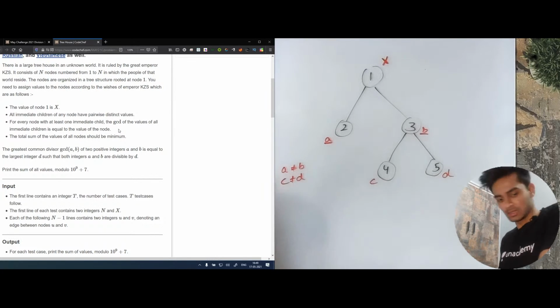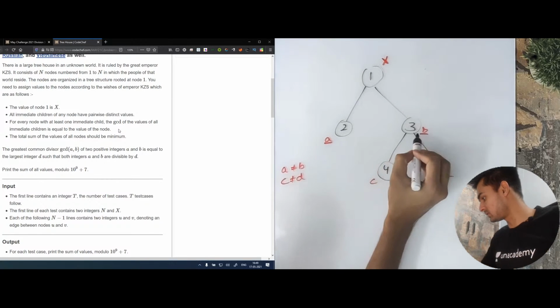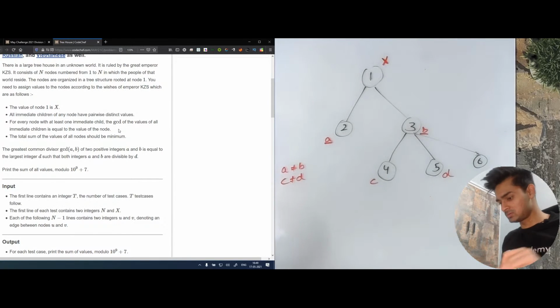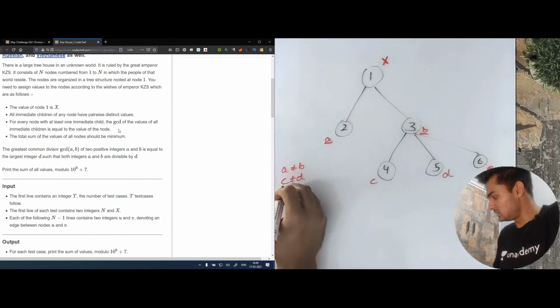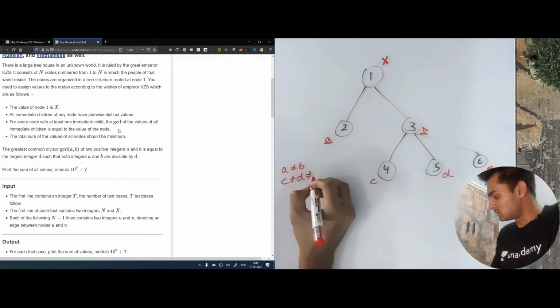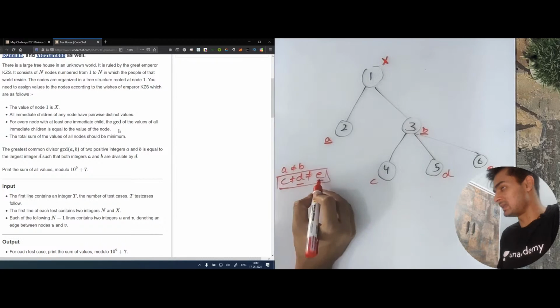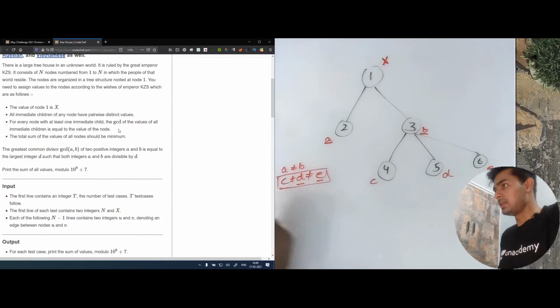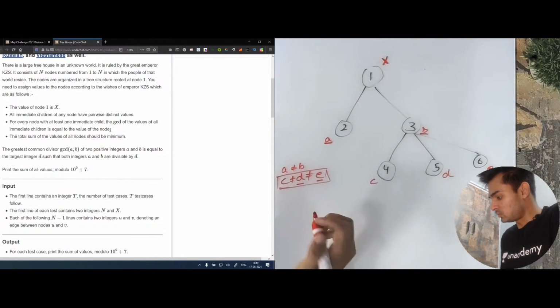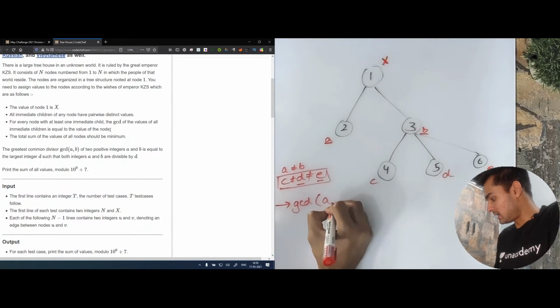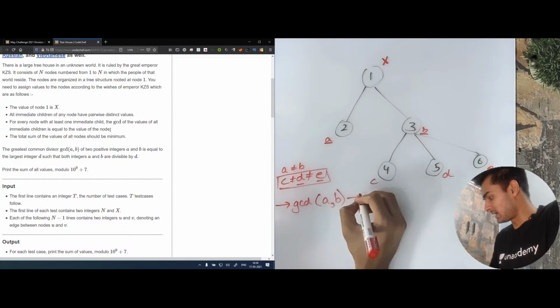Let's make one more node here for some clarity. Let's say this was 6, and let's say this was e. So c should not be equal to d, and this should also not be equal to e. So basically, every value of c, d, and e should be different. Now, the next is, for every node with at least one immediate child, the GCD of the values of all immediate children is equal to the value of the node. So what they mean by that is GCD of a and b should be equal to x.